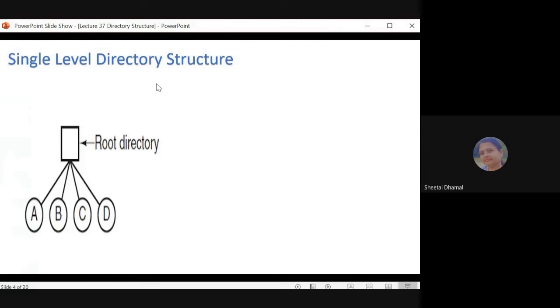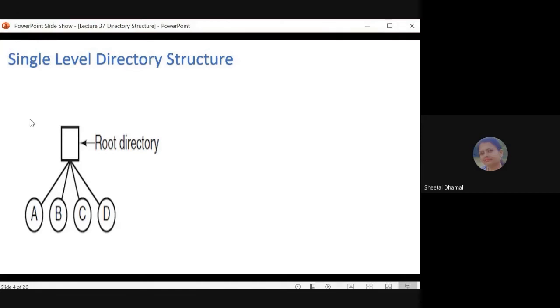Meaning, if you have a laptop or desktop, suppose a hard disk is present in it, so the name given to your hard disk is C colon backslash and greater than sign. That is called the root directory. And whenever you have installed any application program or software on your PC, all that software will get installed inside the root directory only. Meaning here in the root directory you cannot create any subdirectory. Simply one drive was there, and all the files were present in the root directory only.